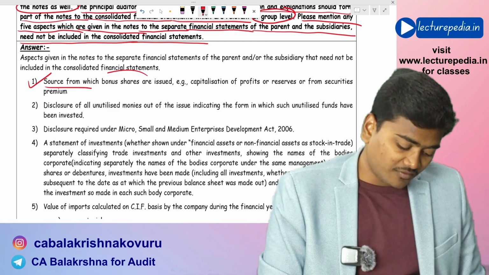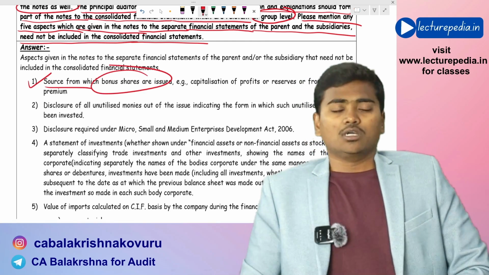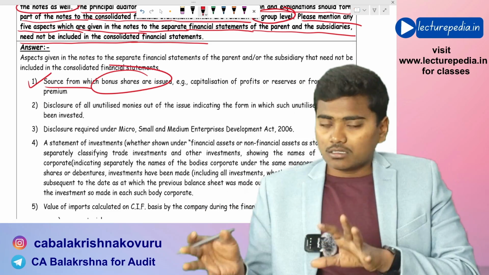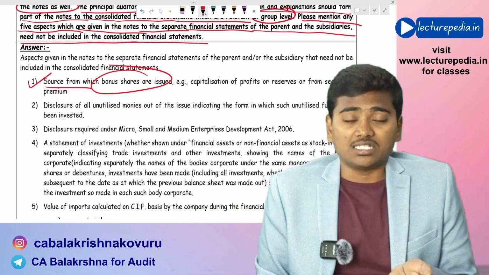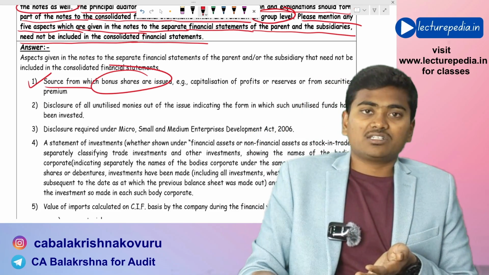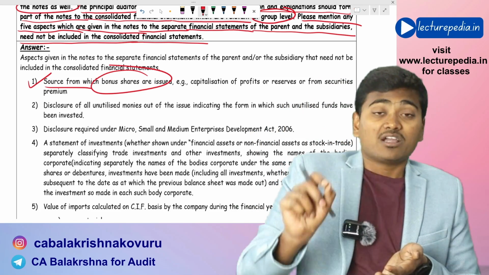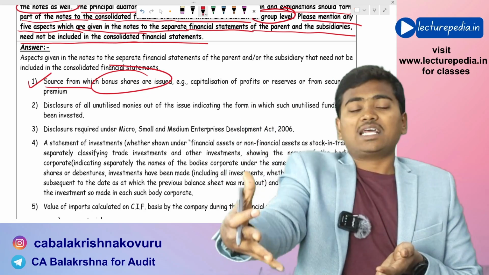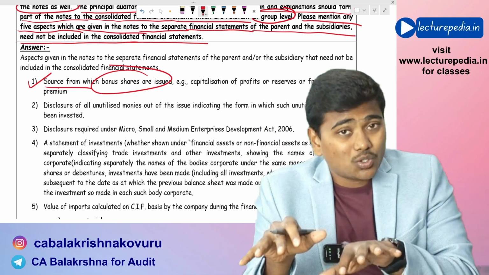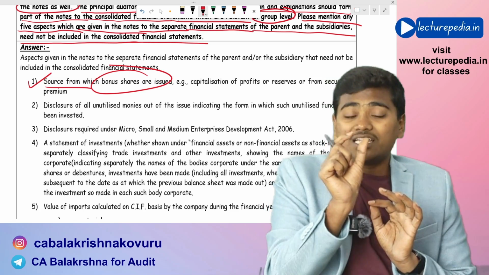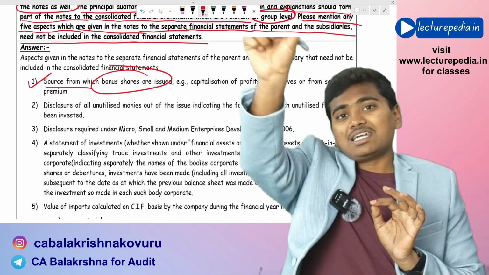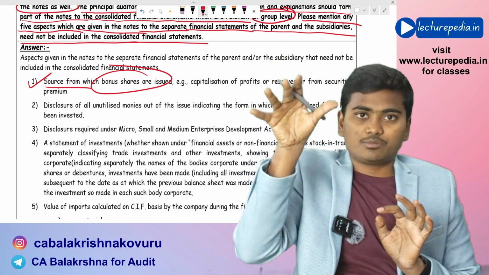Firstly, the source from which bonus shares are issued. If during the year either the component or the parent has issued any bonus shares, then in their standalone financial statements they need to disclose from which source the bonus shares have been given. But such disclosure need not be present in the consolidated financial statements because that issue of bonus shares is relevant at the standalone financial statement level.